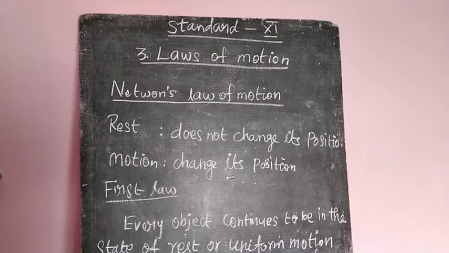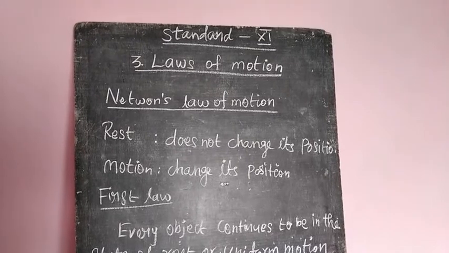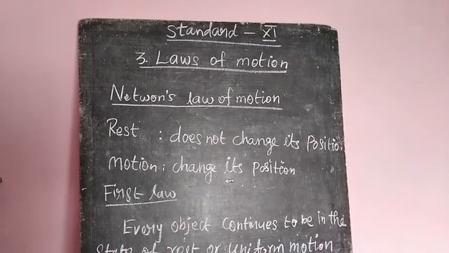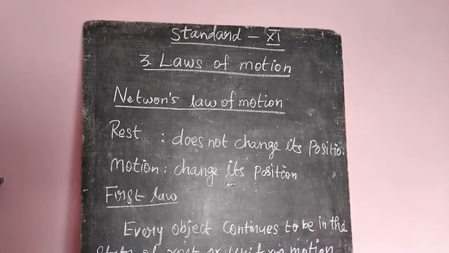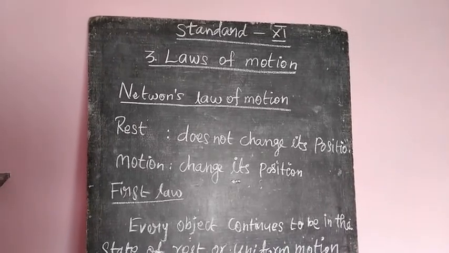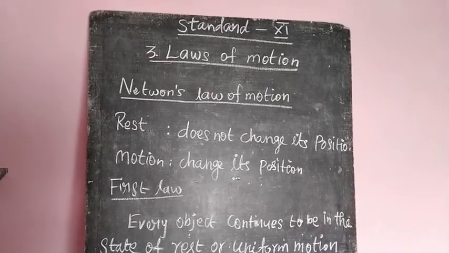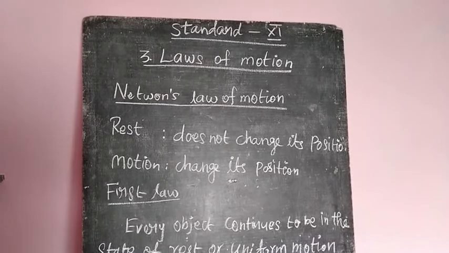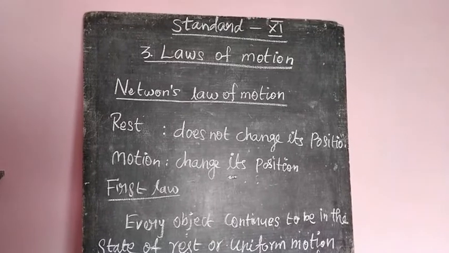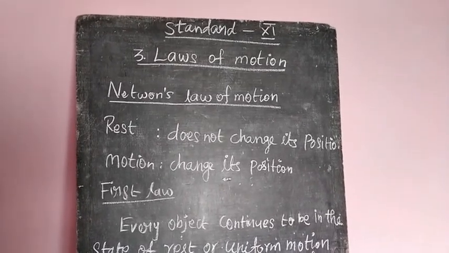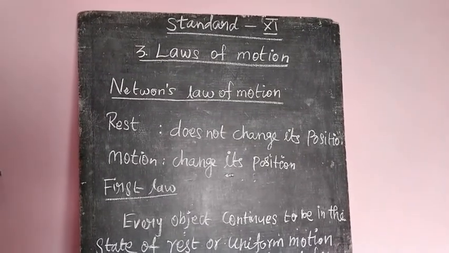Then what is meant by motion? An object that changes its position with respect to time is said to be in motion. Example: moving vehicles, bus, car, train. One more example: a person sitting in a moving bus is at rest with respect to a fellow passenger, because the person never changes position.